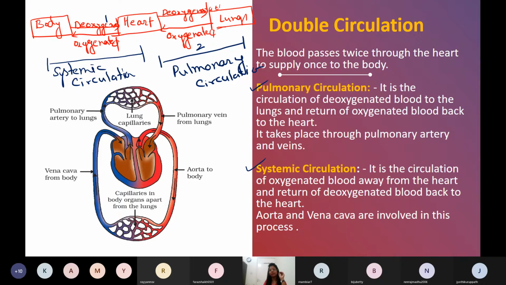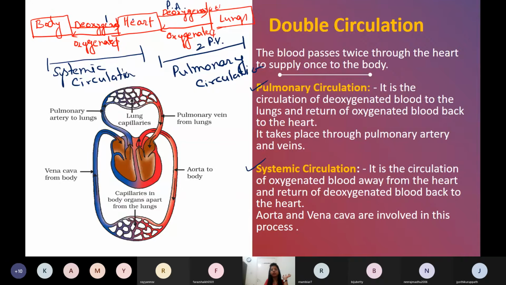Now let us discuss the blood vessels involved in the pulmonary circulation. From heart to lungs, which blood vessel? Pulmonary artery, because pulmonary is the word related to lungs. Artery means the blood vessel which is moving out of the heart. From the lungs to heart, it comes by pulmonary veins. Pulmonary means lungs, and veins means the blood vessels which are bringing the blood to the heart.